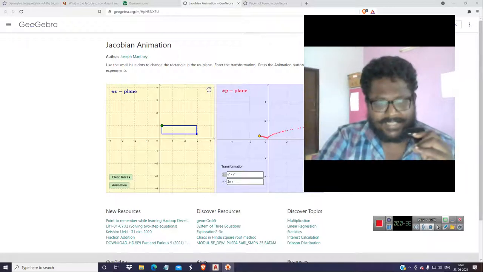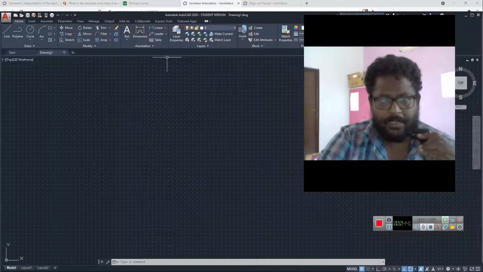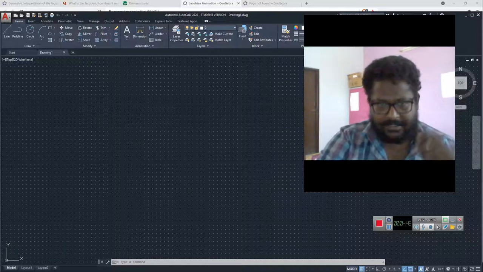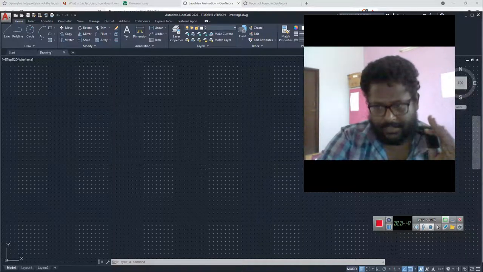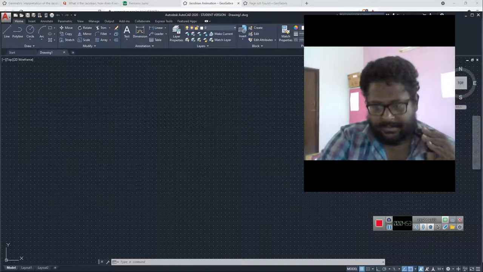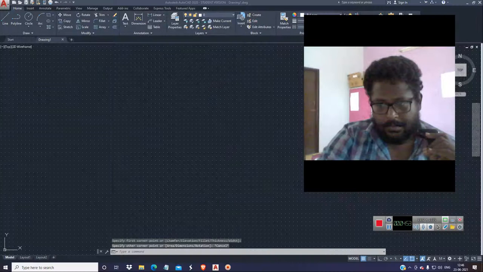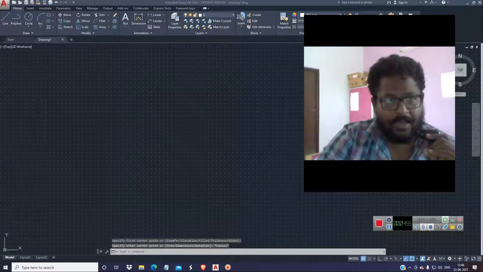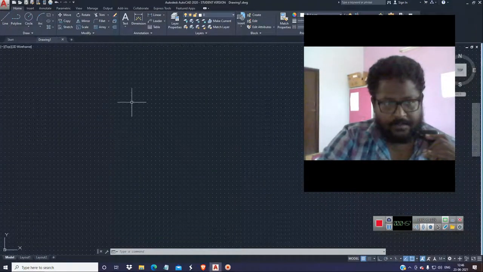So why is this happening? Let me show you in a sense. You have a number of squares. You just add up the number of squares, and you get an area. So here you have a number of squares under a curve.